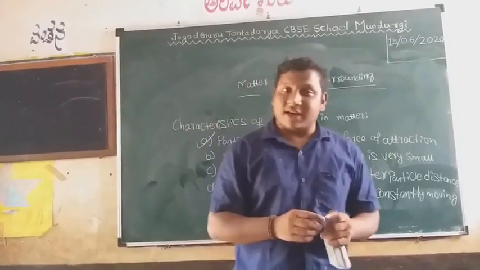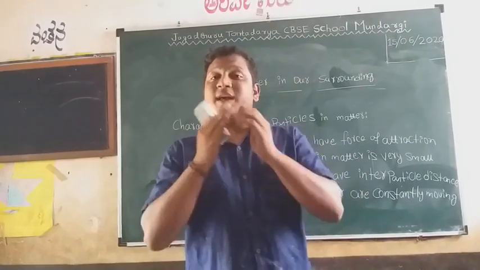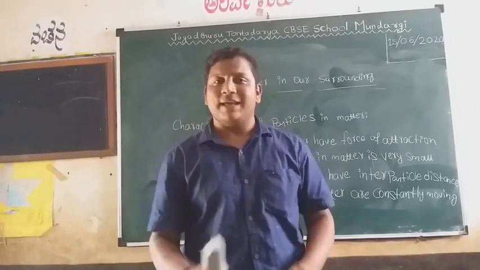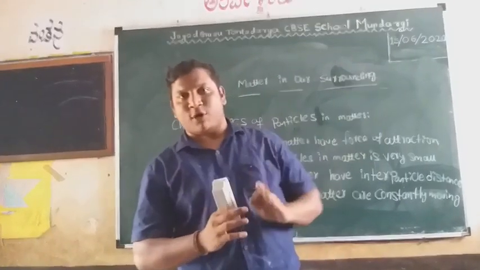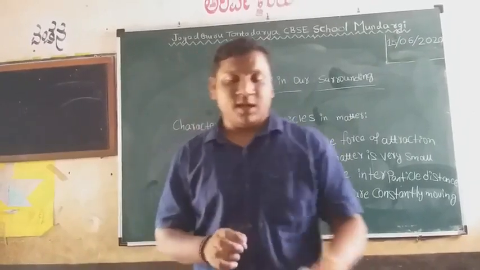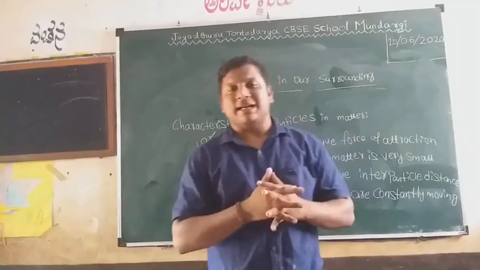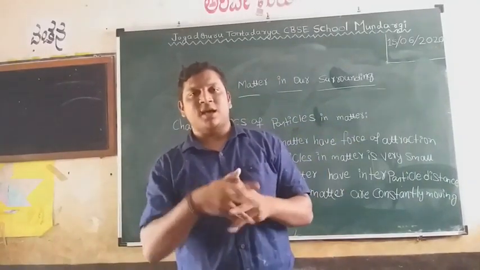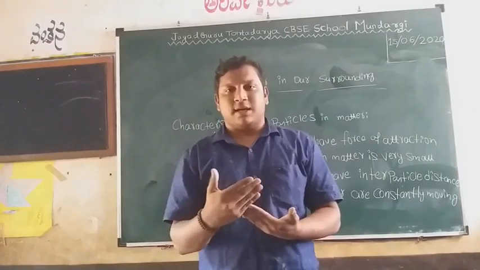The force of attraction between the particles present in the chalk piece is very loose or very less. The particles present in the iron ball are held very strongly. And also, just imagine the particles are arranged in different types of manner, in a liquid, in a gas, in a solid. We will discuss that in further classes.